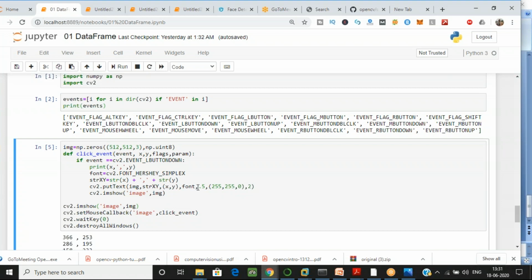Then the font you want to use for the text. 0.5 is your font scale, you can increase that also. Let's just change it to 1. And the next is the color which you want to give. This is the cyan color. And the 2 is the thickness of the text which you want to give. And then we are using the imshow function over here.